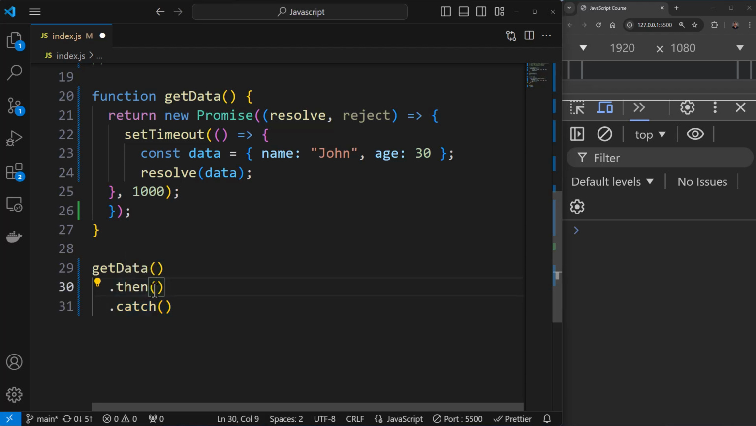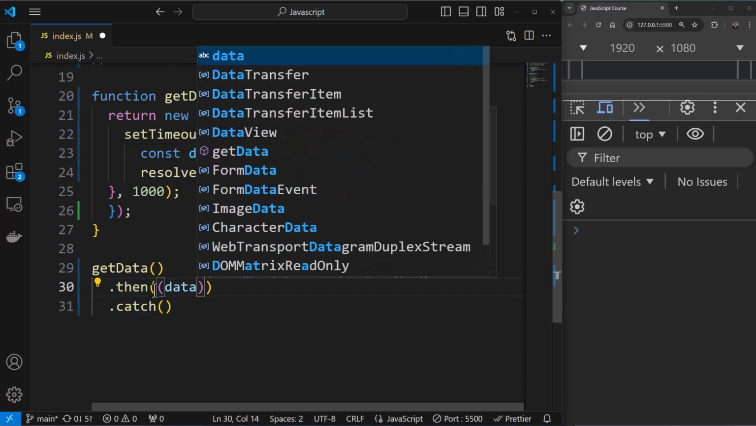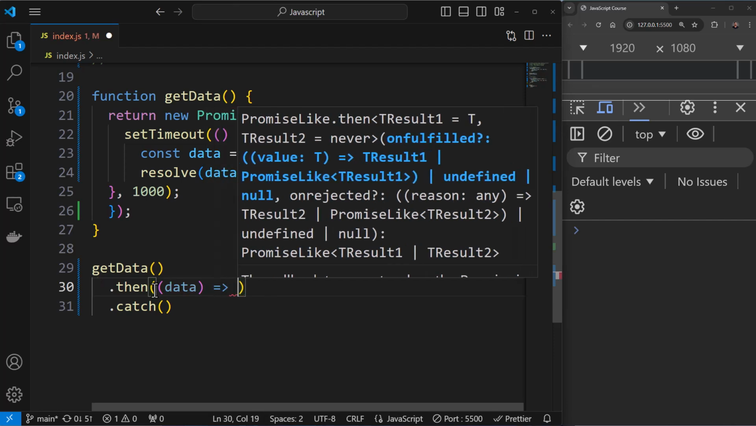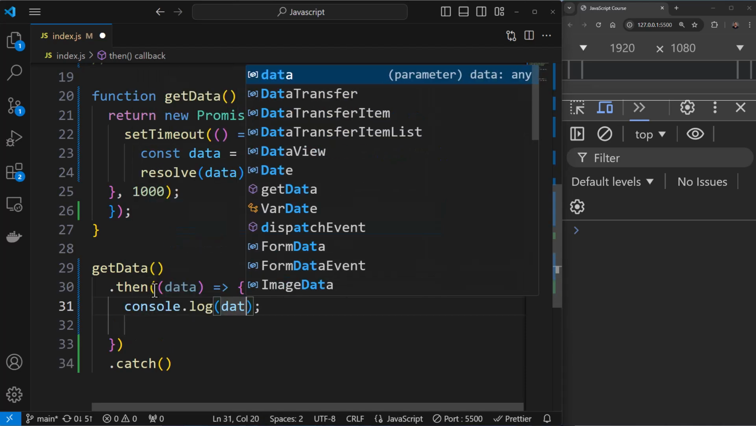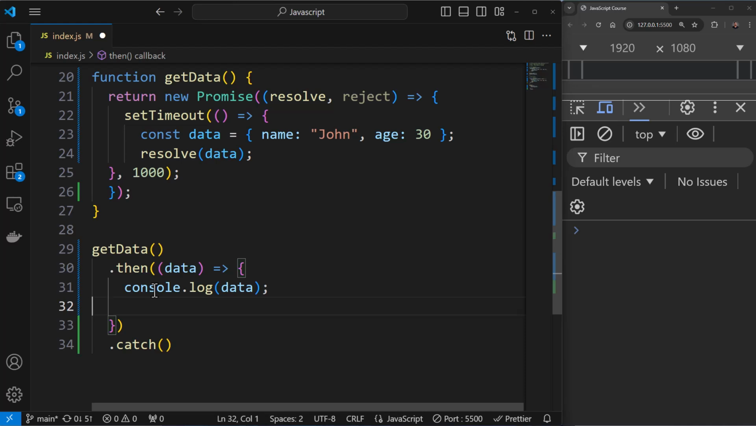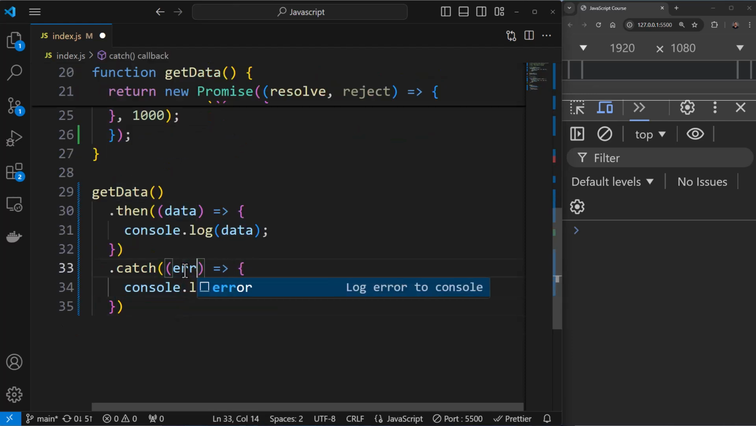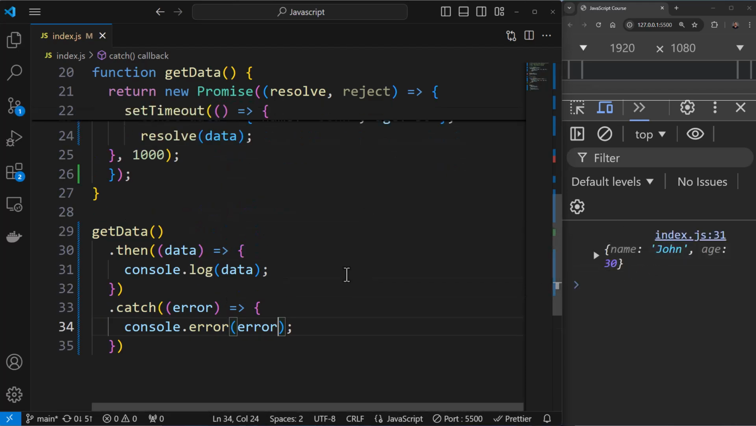So here you can say data, and I'll have an arrow function over here, something like this. And I'll say log over here, and I'll say data, something like this. Then I can copy this same thing over here, and here instead of data, I can say error like so. And instead of console.log, I can log the error in this format, and I can save it. And you can see the output here.